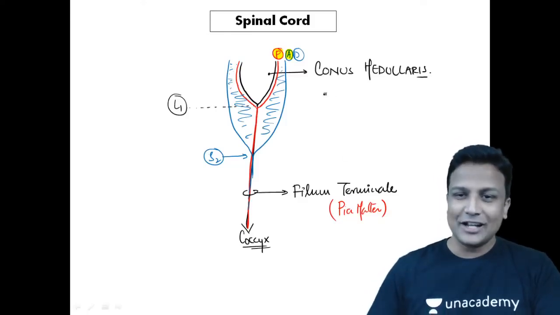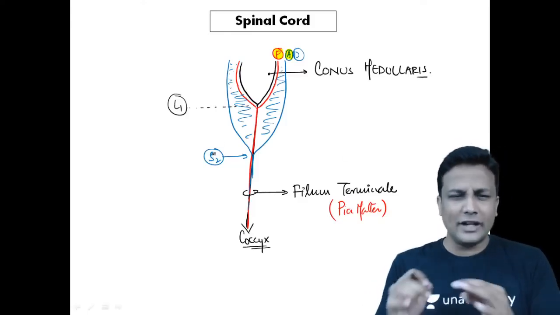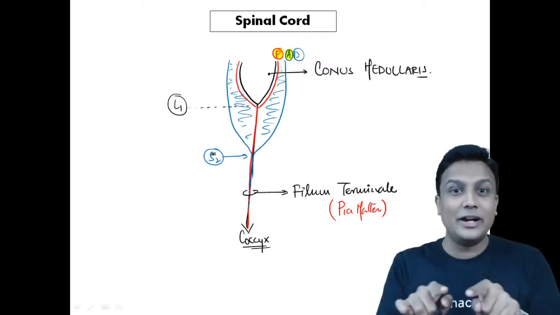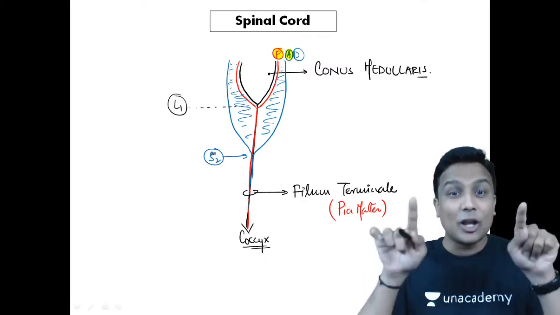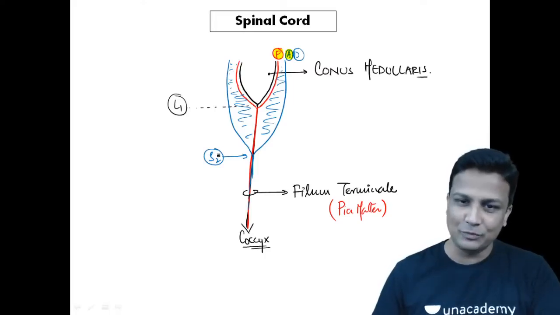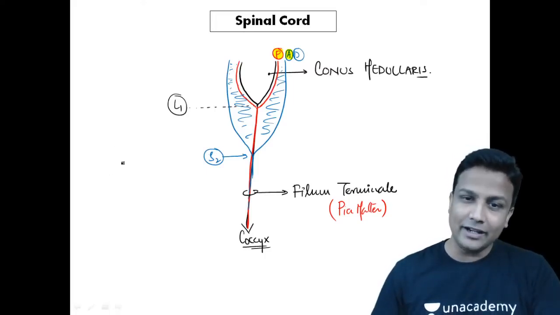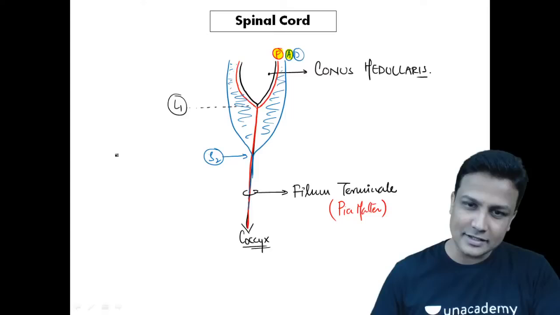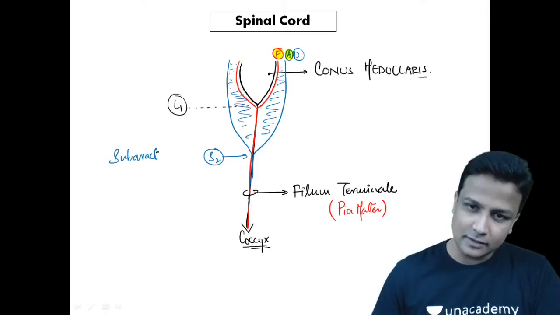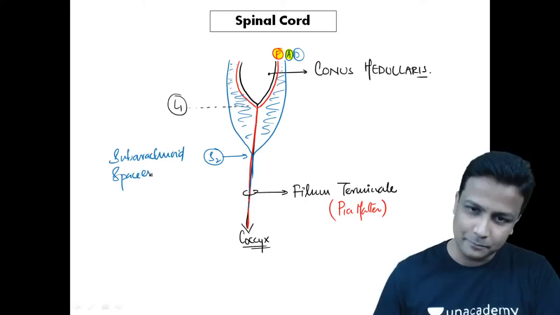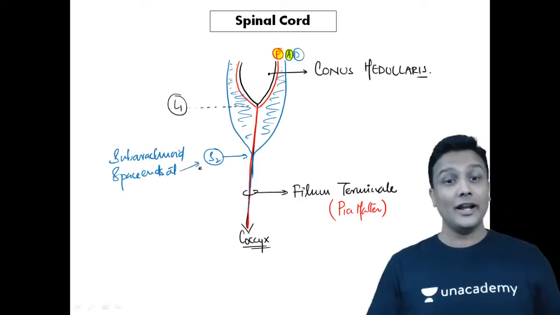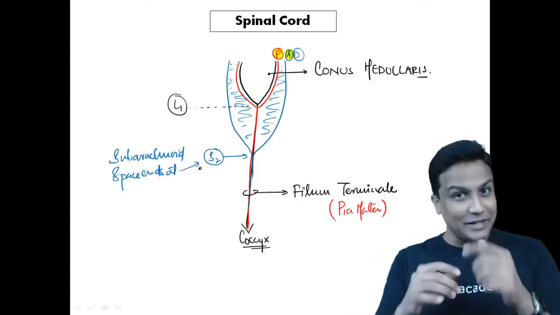Is it okay? In one of the exams, the question was very simple: where are the arachnoid and dura mater meeting? They are meeting at the level of S2. In another exam, they asked the question in a very twisted manner: the subarachnoid space ends at, oh my God, ends at. Again, the answer will be the same, guys. Ends at the level of what? S2. Lovely.